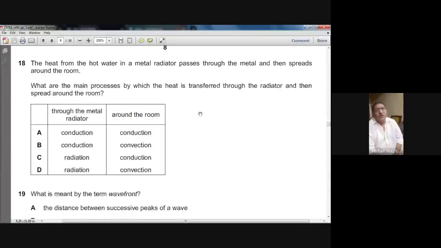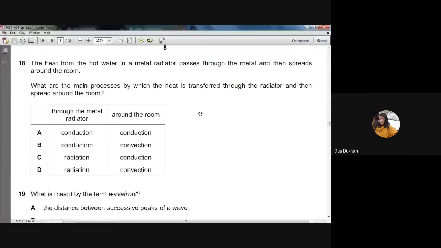On your screen, question number 18 is showing. The heat from the hot water in a metal radiator passes through the metal and then spreads around the room. What are the main processes by which the heat is transferred through the radiator and then spread around the room? Through the metal, how would heat have traveled?